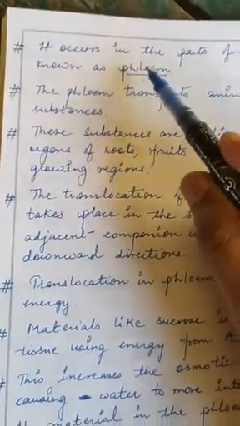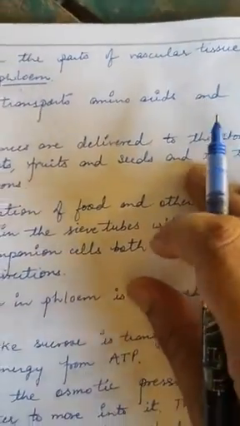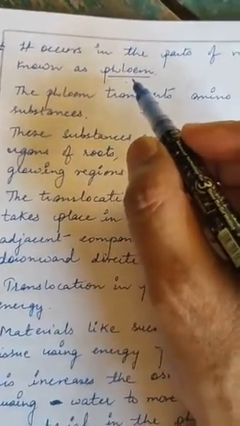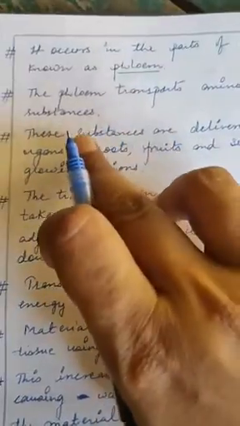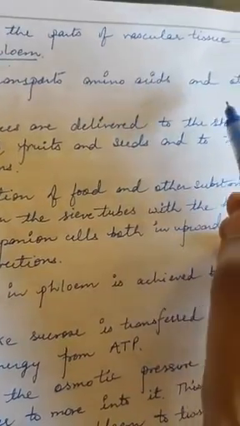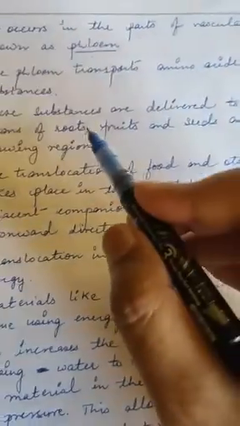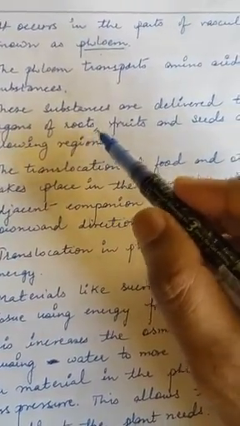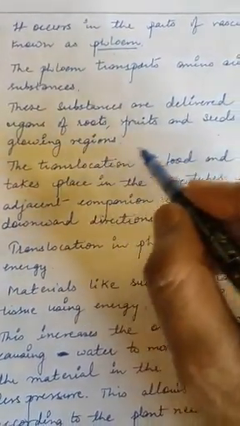Now what they're telling, it occurs in the vascular tissue. So where does it occur in the vascular tissue? That is phloem, right? So the phloem is responsible for it. The phloem transports amino acids and other substances. Apart from glucose and sucrose, it will also transport these amino acids and other substances. These substances are delivered to the storage organs: the roots, fruits and seeds and the growing regions.